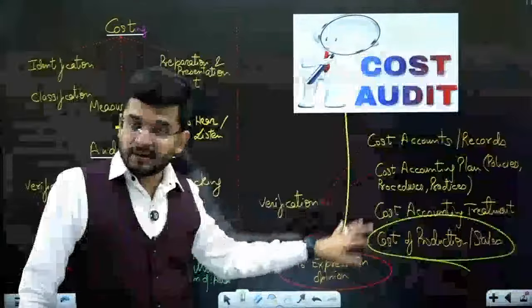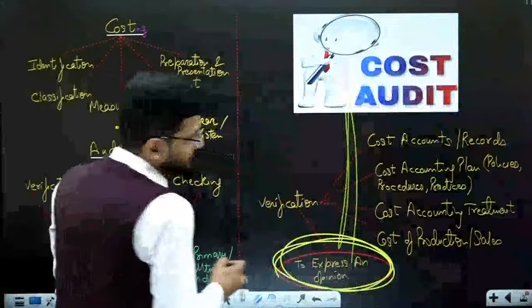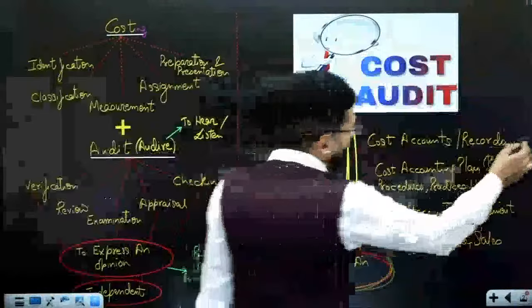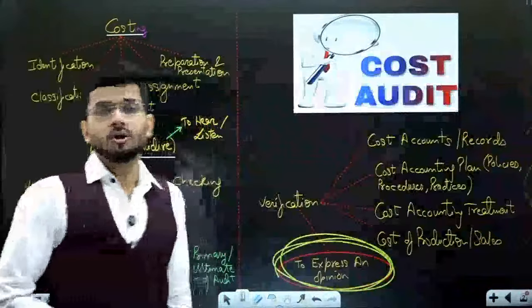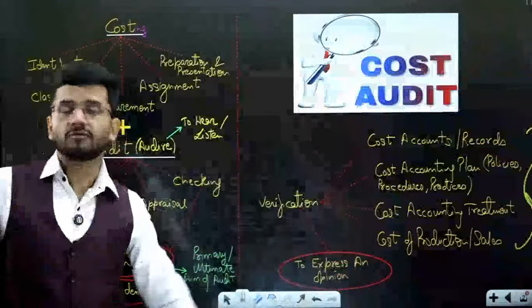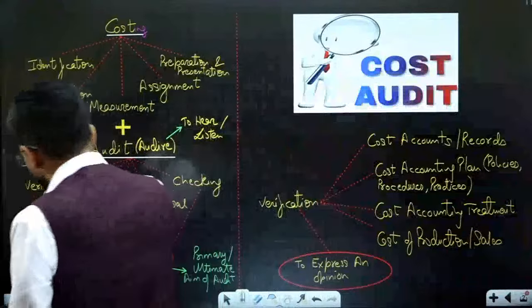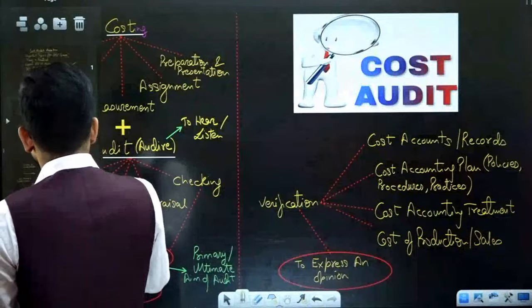And then after analyzing and verifying all these things, we'll express an opinion on the cost accounts. We'll express an opinion on all of these things to the management of the company. That is the ultimate aim of the cost audit. So that is how cost audit is constructed.